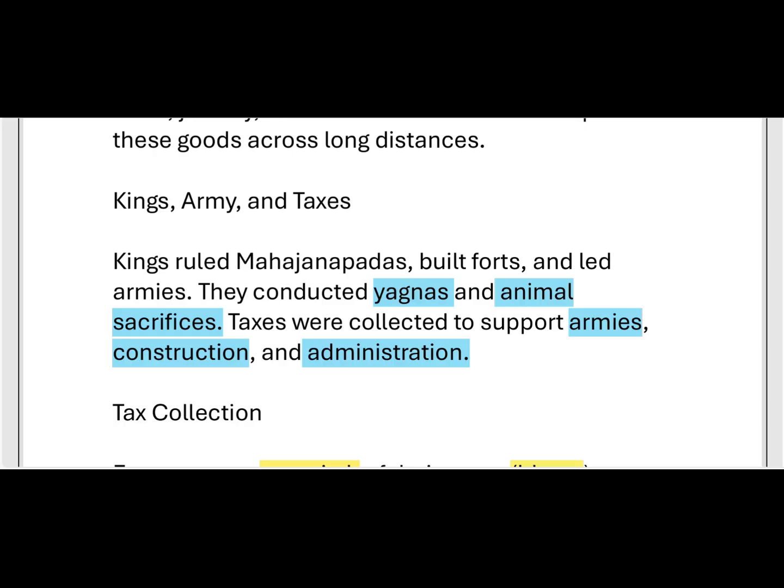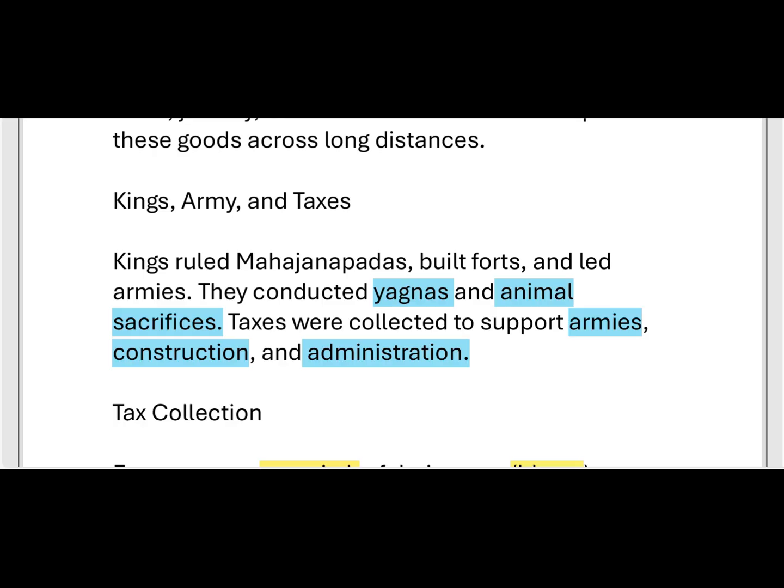These kings used to build forts and lead armies. Whenever the kingdom faced any external attacks, at that time the king used these armies to protect the kingdom. For that purpose the kings built forts and fortified cities also. And whenever the king wanted, the army was already ready, so they had to fight to protect the kingdom.